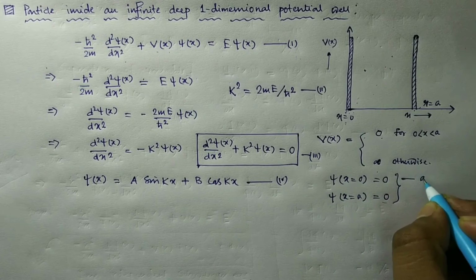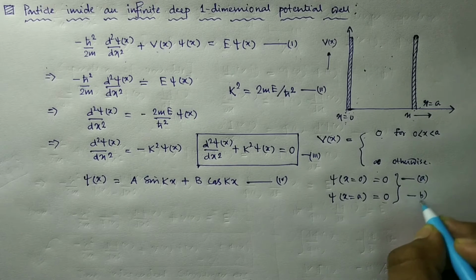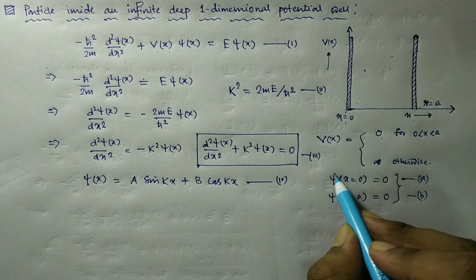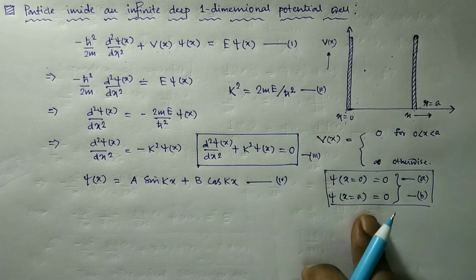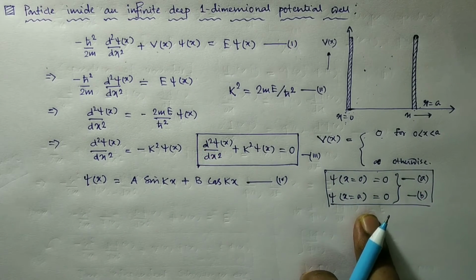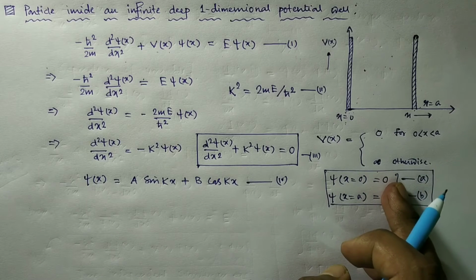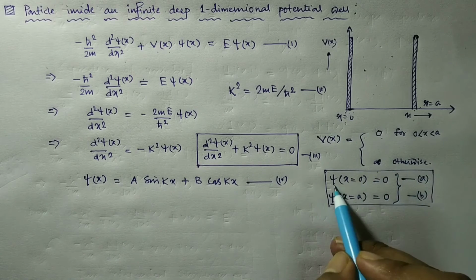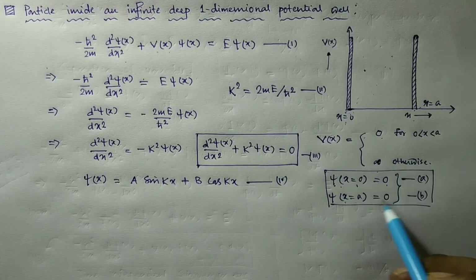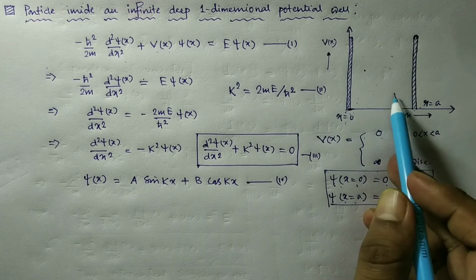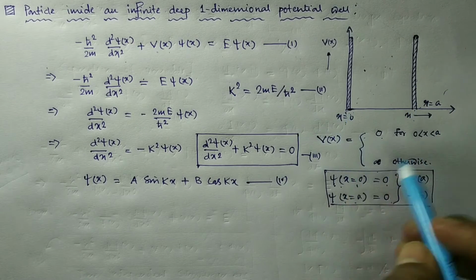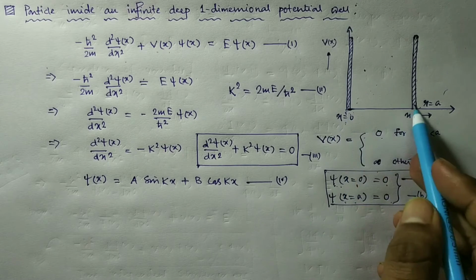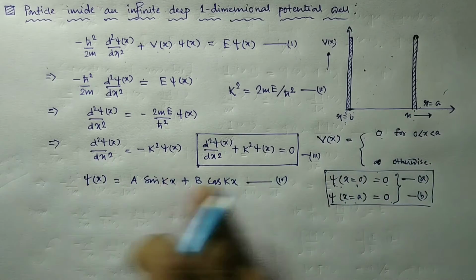We mark them as condition A and condition B. These are two boundary conditions, which are very important, as for the solution of this equation we require them. So now from the first boundary condition, what can we write? Psi is 0 at x equal to 0 and at x equal to A, because the particle is inside the box, and outside the potential V is infinity and the particle cannot go outside. So for continuity, psi at x equal to 0 and psi at x equal to A are also 0. So we are using these boundary conditions.